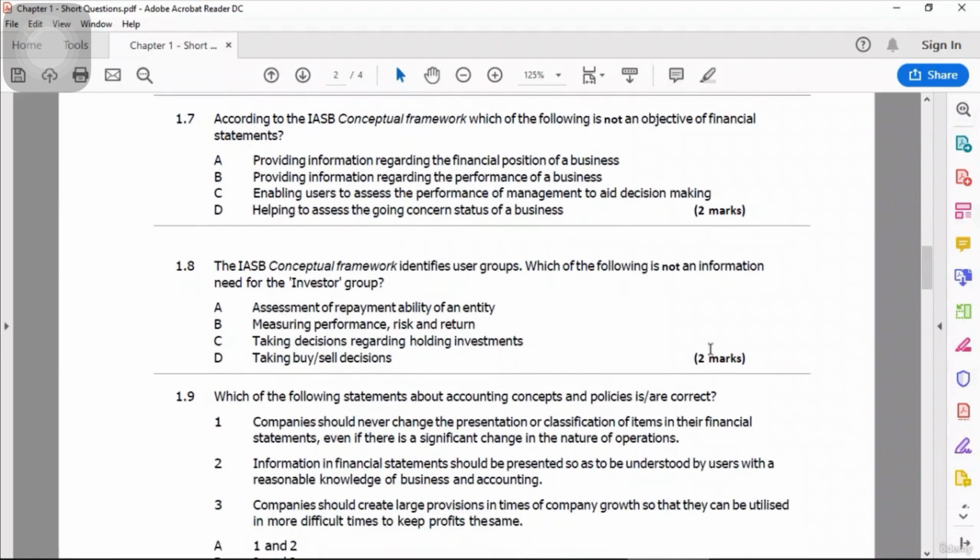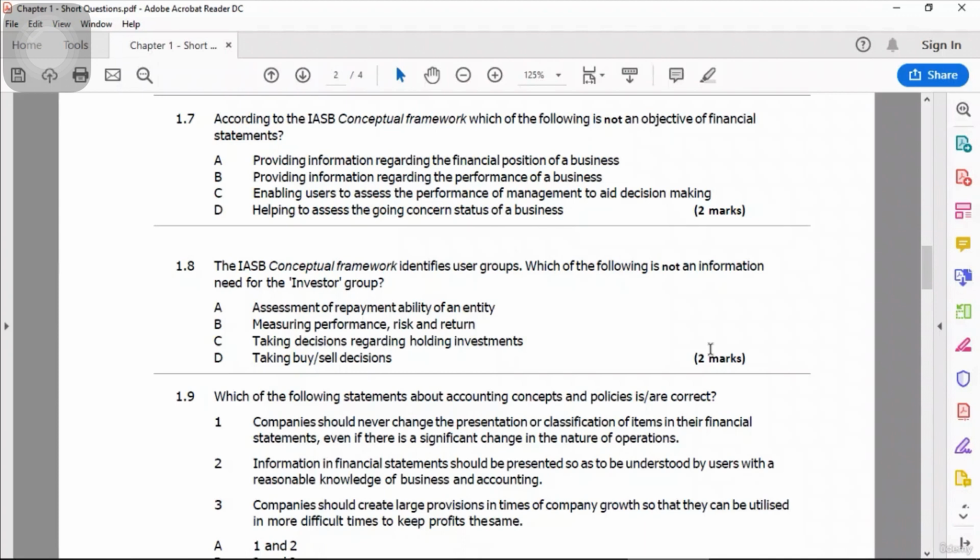1.7. According to the IASB conceptual framework, which of the following is not an objective of financial statements? Which of the following is not an objective? Providing information regarding the financial position of a business. This is true. Providing information regarding the performance of a business. It is true, because first option is balance sheet, second option is income statement.